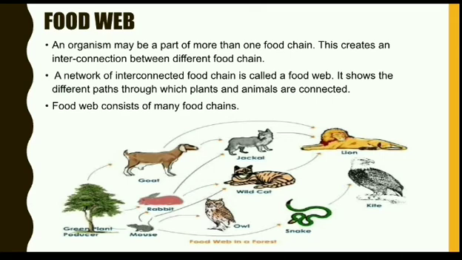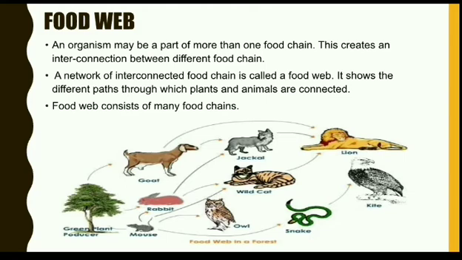Like in this figure, you can see the green plant is considered to be a producer. Plant products are eaten by mouse. Mouse is eaten by wild cat. Wild cat is eaten by lion. Transfer of energy took place. In the same way, plant products are eaten by rabbit. Rabbit is consumed by jackal and jackal is eaten by lion.